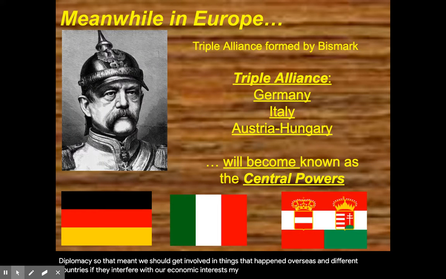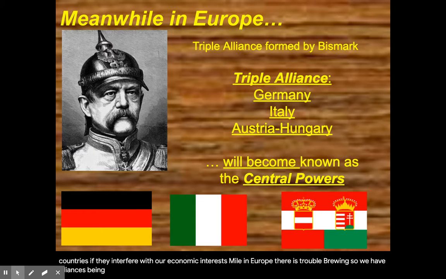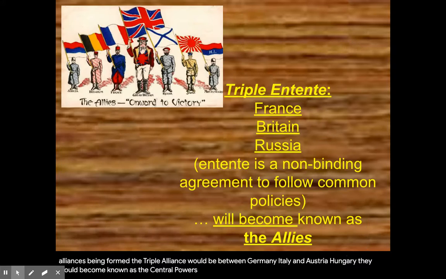But meanwhile, in Europe, there is trouble brewing. So we have alliances being formed. The Triple Alliance would be between Germany, Italy, and Austria-Hungary. They would become known as the Central Powers. The Triple Entente, France, Britain, and Russia, would become known as the Allies. The United States will join this, but not until later on.